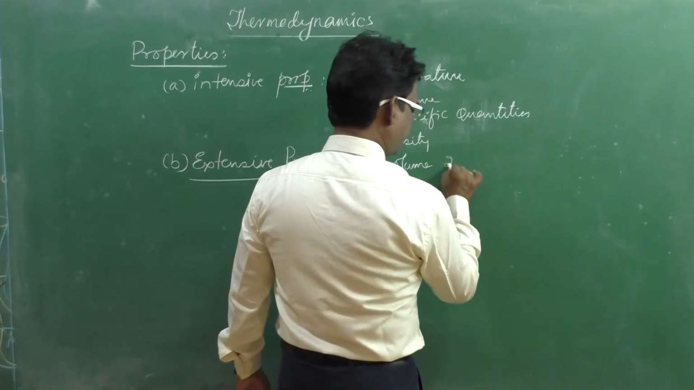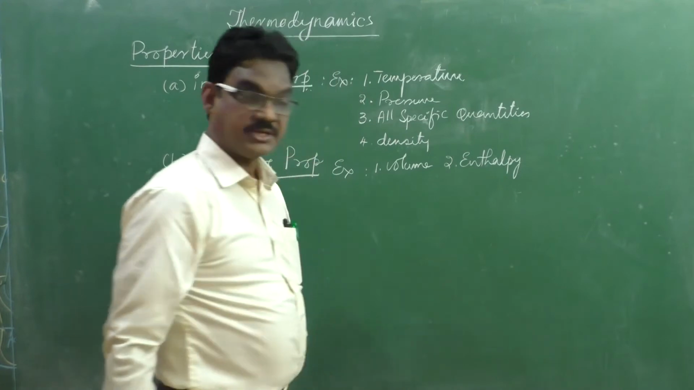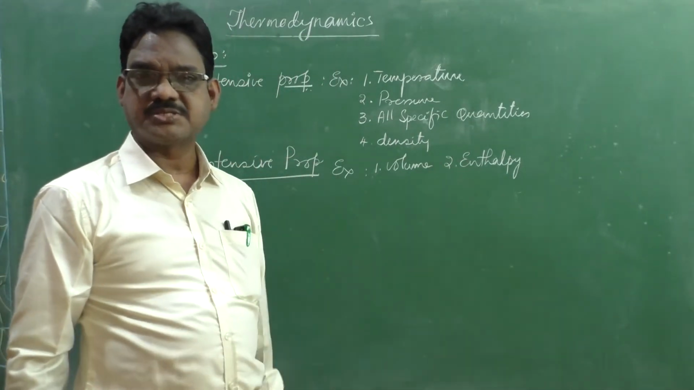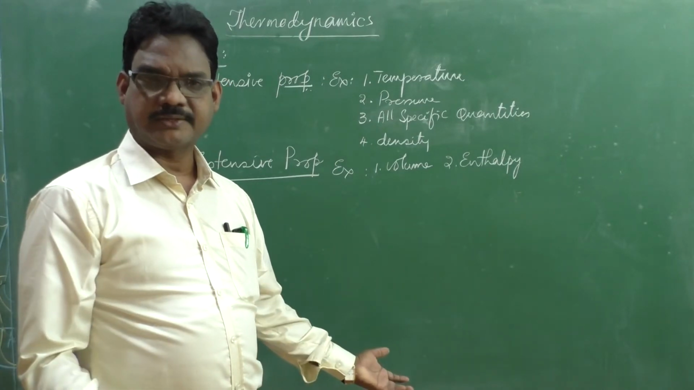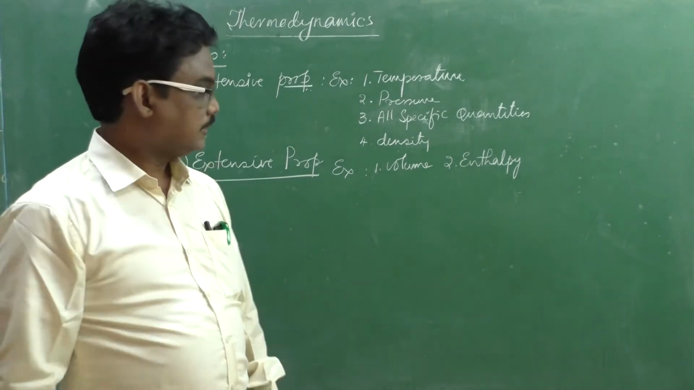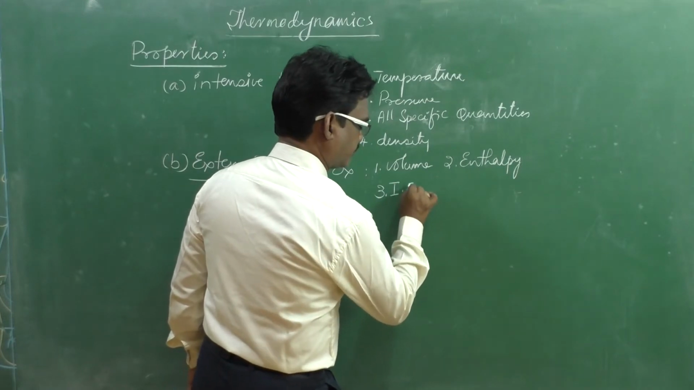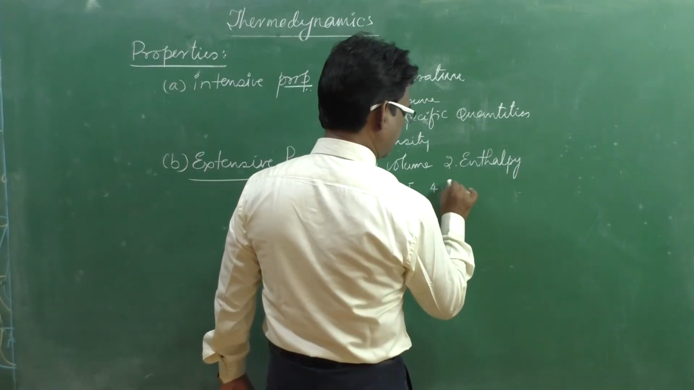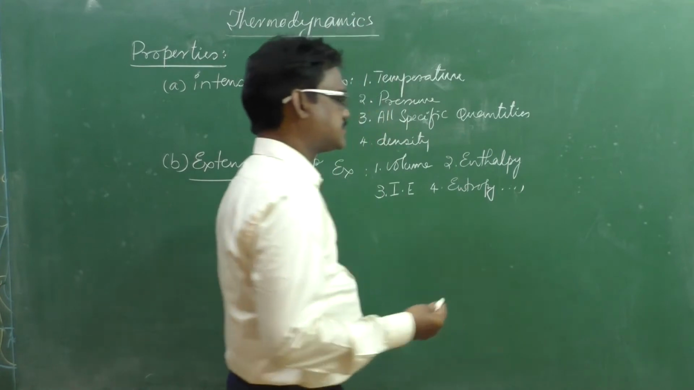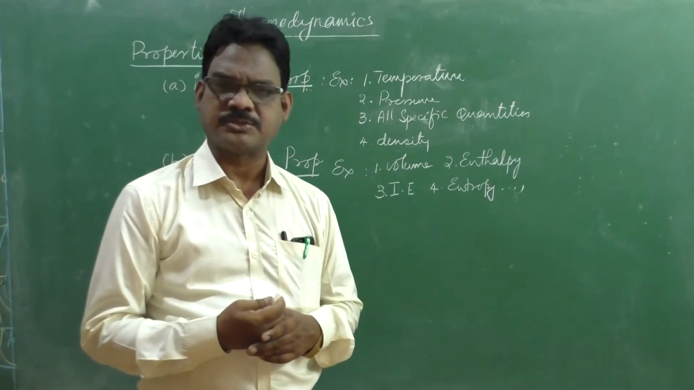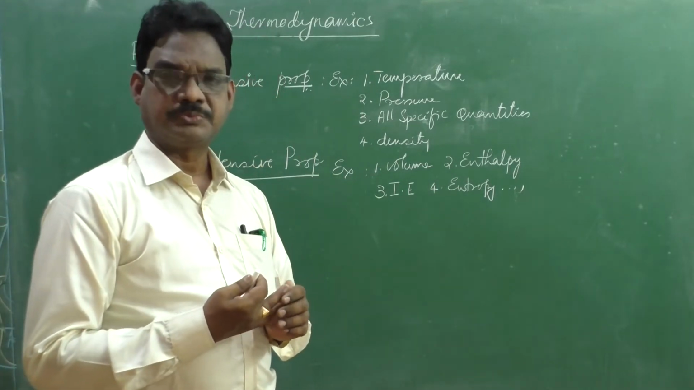2. Enthalpy. Enthalpy is an extensive property. It is the total heat energy possessed by a certain mass of gas. If you take more mass there is more enthalpy, if you take less mass there is less enthalpy. 3. Internal energy. And 4th one, entropy. Likewise, many properties are mass dependent. Therefore, these are all examples of extensive properties.